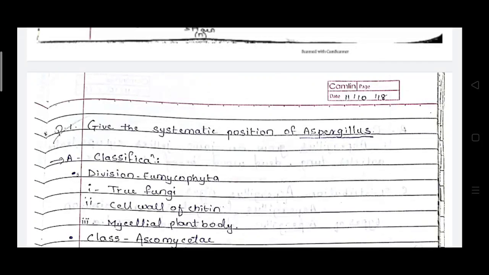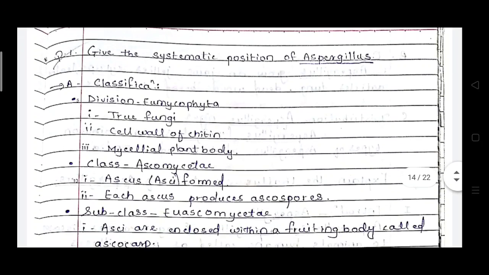Hello students, today we discuss the next genus in your unit fungi. The first point is Aspergillus. The question on that is: give the systematic position of Aspergillus, which is also the classification of Aspergillus.